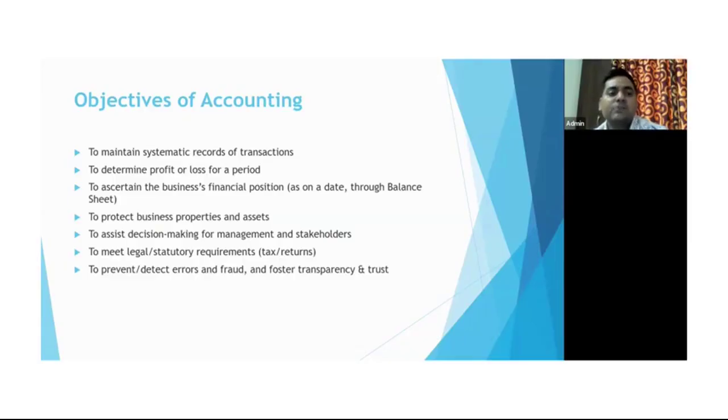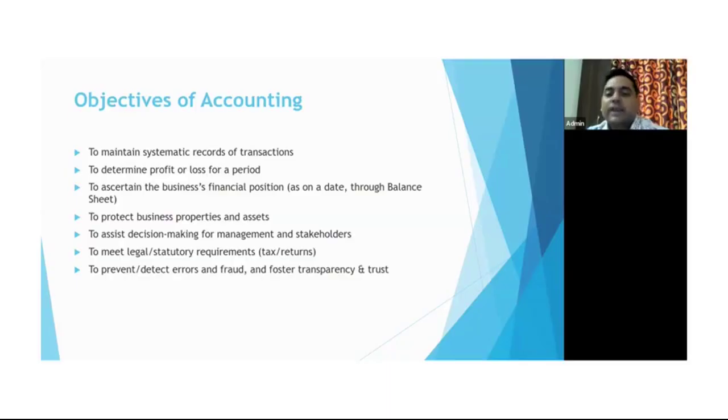Next one is to determine profit or loss for a period. Okay, so especially based upon the grouping, and once the reconciliation is done, then it comes to the profit and loss account, right? So determine how much profit or loss for the specific period, for which financial year they are looking for. Okay, next one is to ascertain the business's financial position, right?